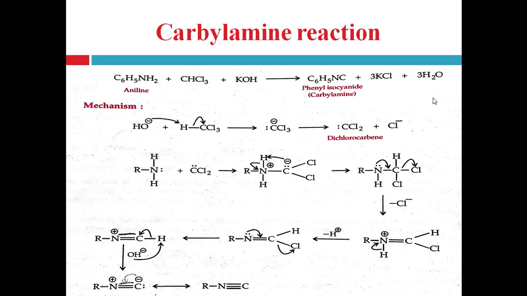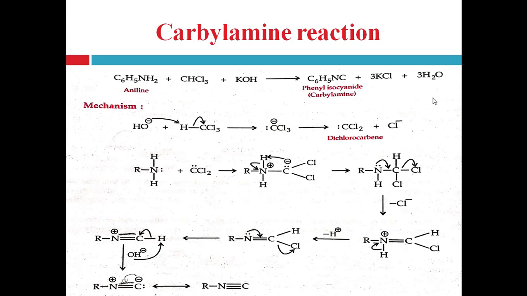Next one is the carbylamine reaction. This reaction is also useful for the qualitative analysis of the primary aromatic amine. It is the confirmatory test for the primary aromatic amine. A primary aromatic amine reacts with chloroform and alcoholic KOH solution, which gives phenyl isocyanide and releases potassium chloride and water.